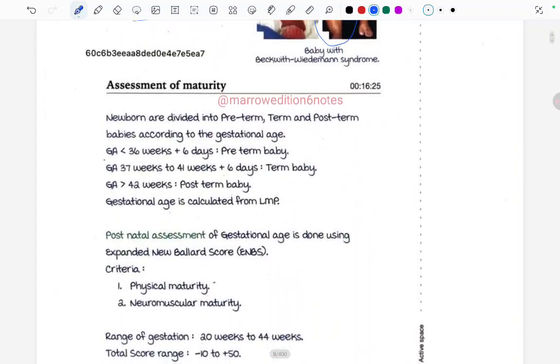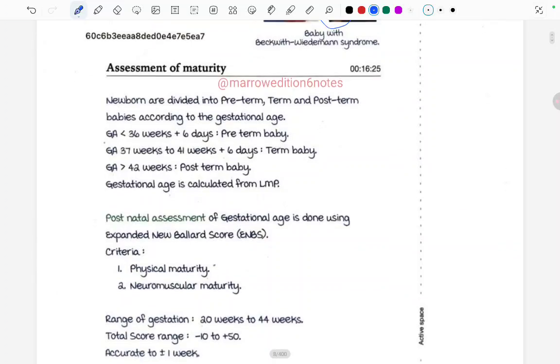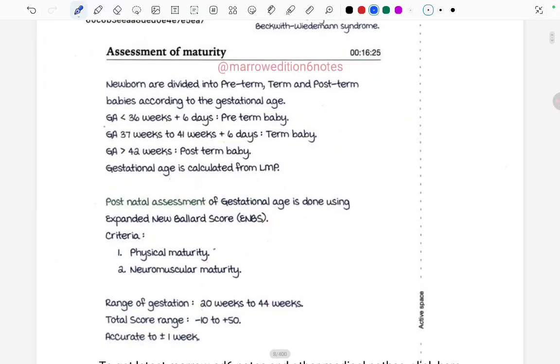Moving ahead, for assessment of maturity. Newborns are divided into preterm, term and post-term babies according to the gestational age. Gestational age up to 37 weeks, we call it preterm baby. 37 to 42 weeks, this is very confusing, so let's remember it in a better and simple way. 37 to 42 weeks, term baby. Less than 37 weeks, preterm baby, and more than 42 weeks is post-term baby. Fine. So term baby is between 37 to 42 weeks. Less than 37 preterm, more than 42 post-term.